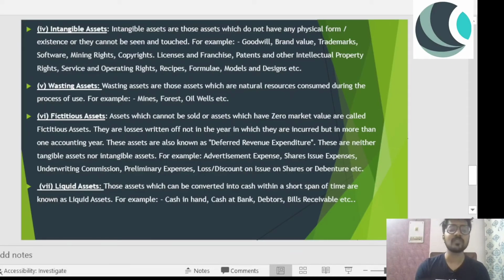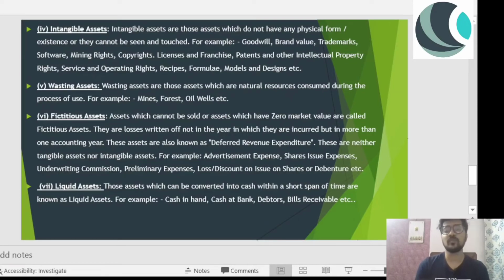They are not just straightforwardly asking you questions. They are trying to test your knowledge with the help of such things. So they will give you 3 points, and in the options they'll say ABC is right, or ABD is right. So you have to remember that these assets cannot be sold, or assets which have zero market value. These are all fictitious assets.